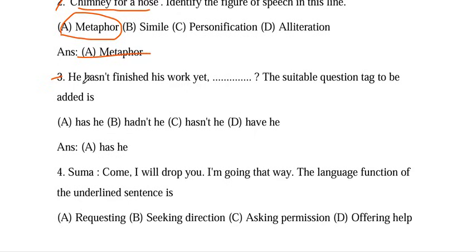Number 3, question number 3. He hasn't finished his work yet. The suitable question tag to be added is. Answer A. Has he?